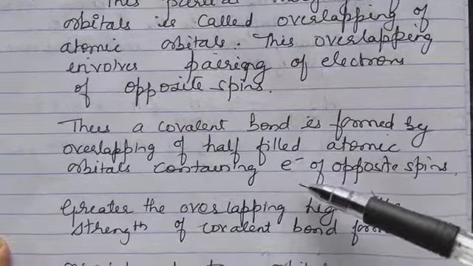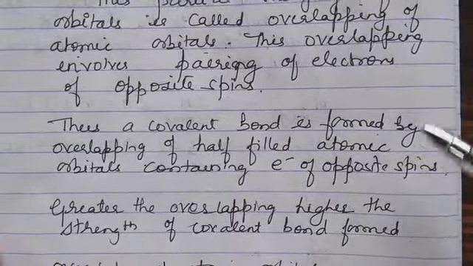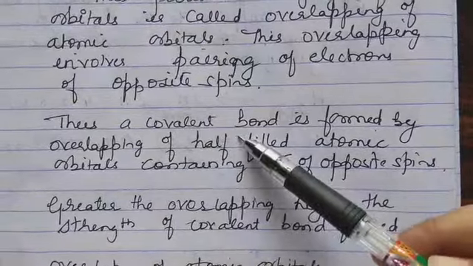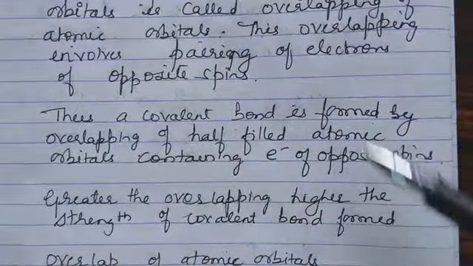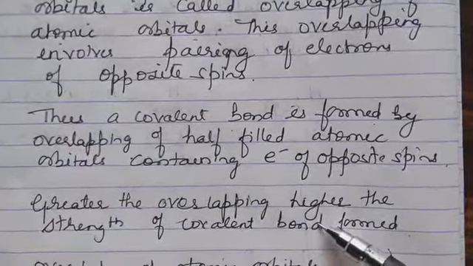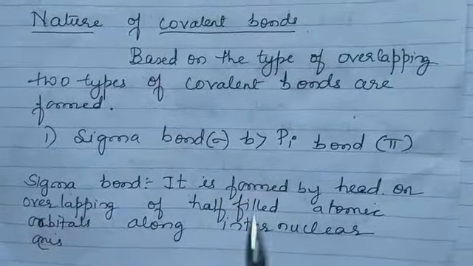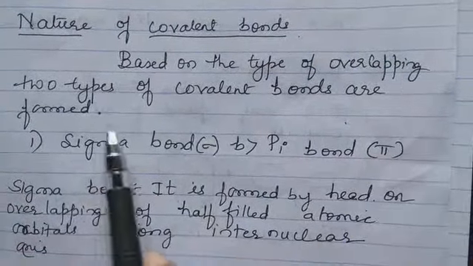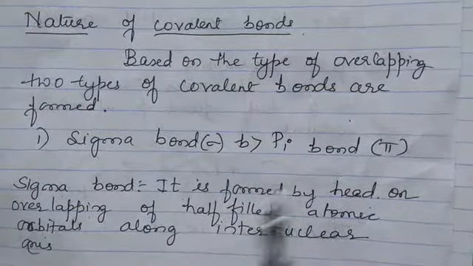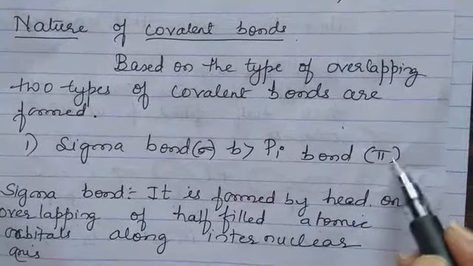So what happens if it is completely filled? Completely filled means no overlapping will take place because maximum capacity is only 2. So it should always be half-filled for any covalent bond to be formed, and the electrons should have opposite spins. Greater the overlapping, higher is the strength of the covalent bond. Based on the type of overlapping, two types of covalent bonds are seen. One is sigma bond, the other is pi bond. Sigma bond is shown by the sign sigma and pi bond is shown by the sign pi.